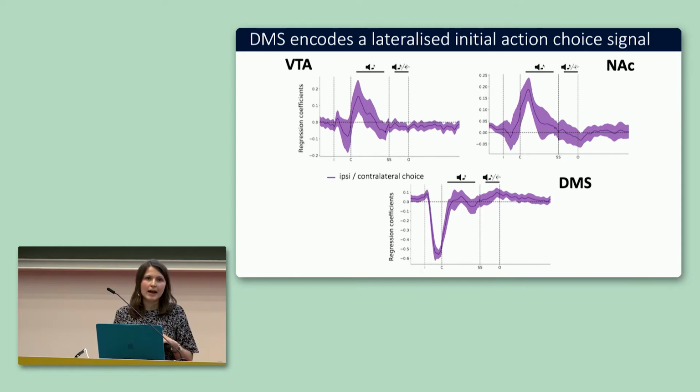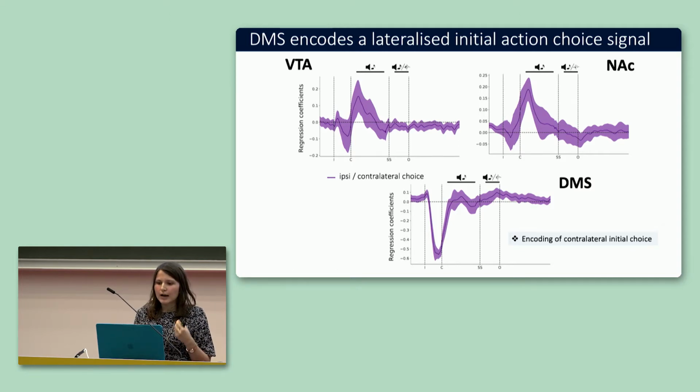So whether the animal chose the side that is ipsilateral or contralateral to where we were recording from, showing us that dorsal medial striatum encoded a contralateral initial choice independently of action or state values.